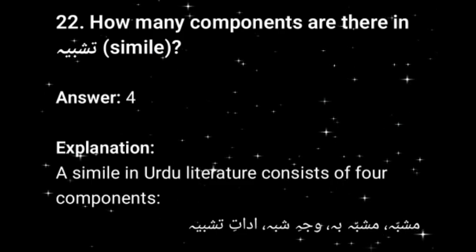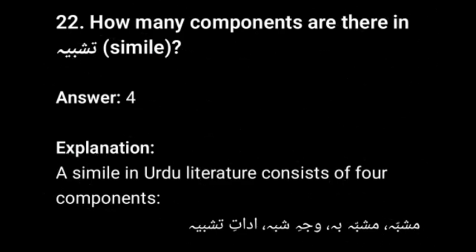22. How many components are there in tashbih simile? Answer: 4. Explanation: A simile in Urdu literature consists of 4 components: mushabba, mushabba bi, wajah shibha, adat.